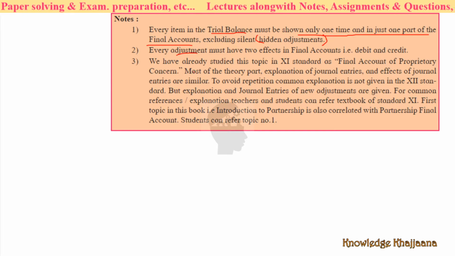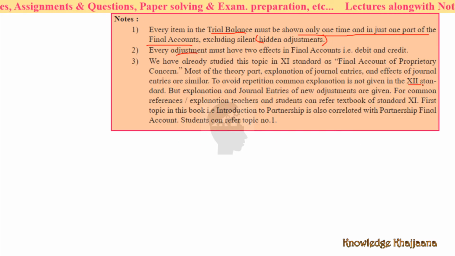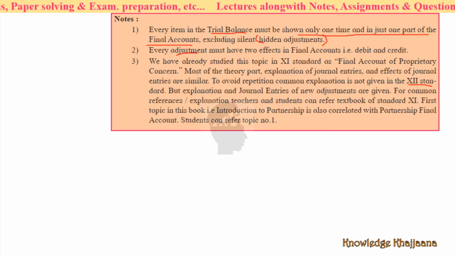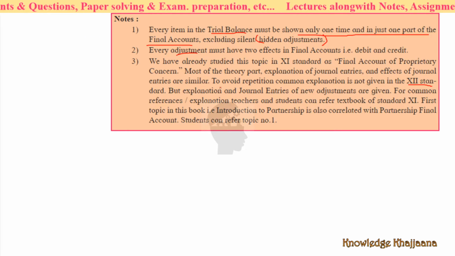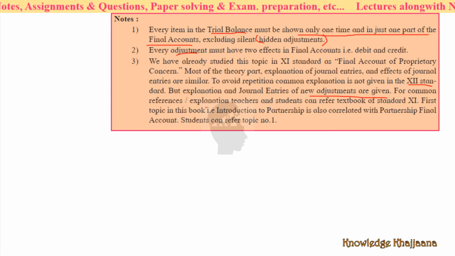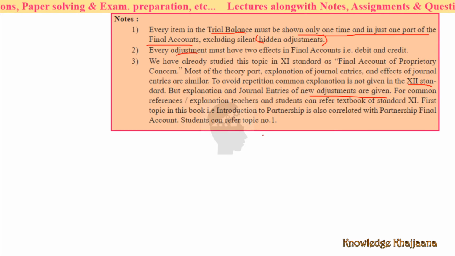We have already studied final accounts of a proprietary concern in standard 11. Though we are now in standard 12, whatever you have learnt in standard 11 is the base. So to avoid repetition of the common explanation, you have to refer to your book of standard 11 for the journal entries. Only special and new adjustments will be taught in the standard 12 book.